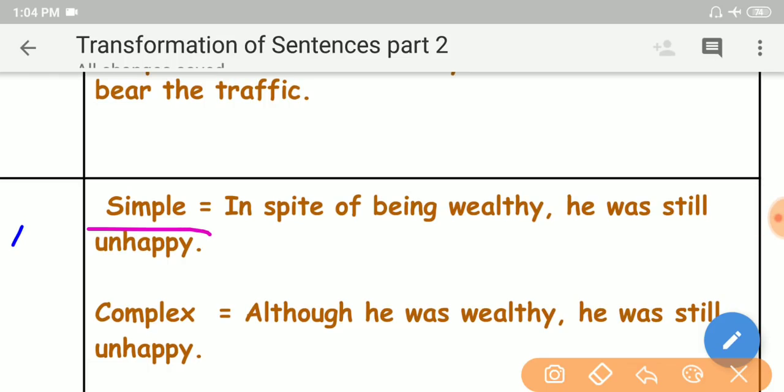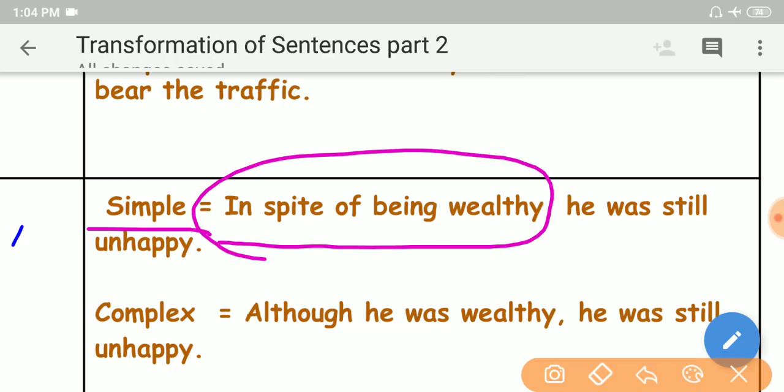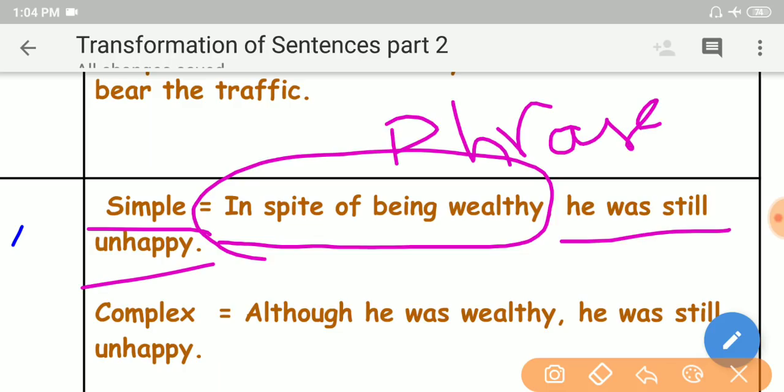In a simple sentence: in spite of being wealthy, he was still unhappy. See, this is a phrase, this is not a clause. He was still unhappy is the simple sentence.